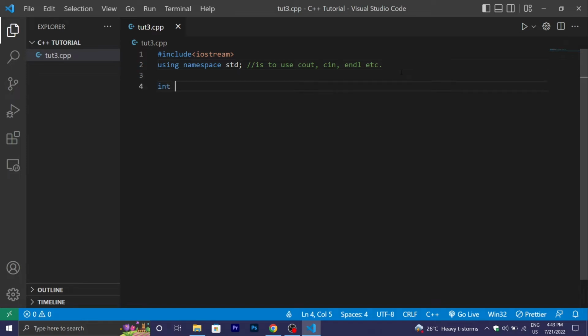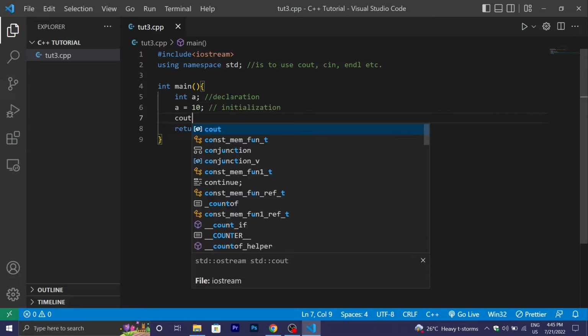Now type int main, which is our main function, and curly braces, and type return 0. Here type the variable. Firstly, I will type the example of integers. Type int and declare the name. I will name it a and put a semicolon here. This is called declaration, and then a is equal to 10 and semicolon. This is called initialization.